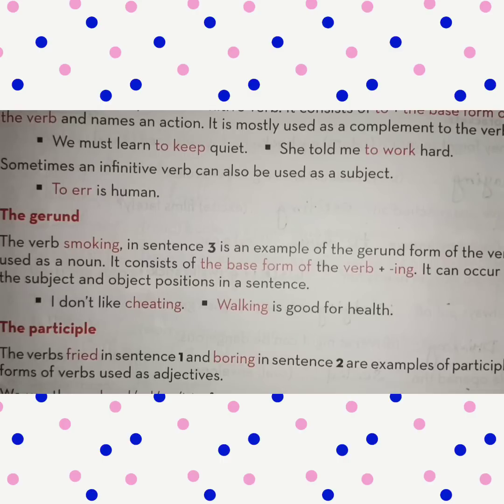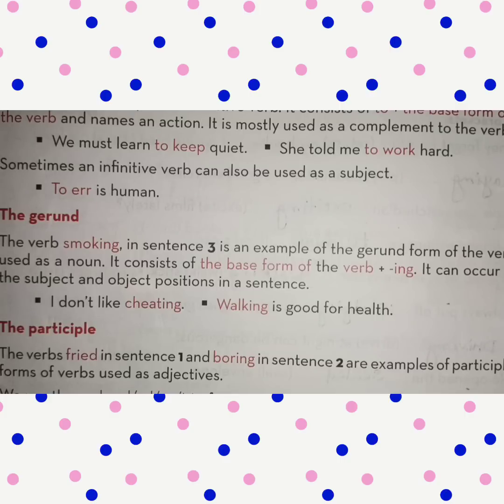In this sentence, smoke is the main verb. Smoke is the base form of the verb. So smoke plus ing, that's smoking. It can occur in the subject and object position in a sentence. Like the next example, you see, I don't like cheating. Cheat is a verb, so cheat plus ing, cheating. In this sentence, cheating is a gerund form.